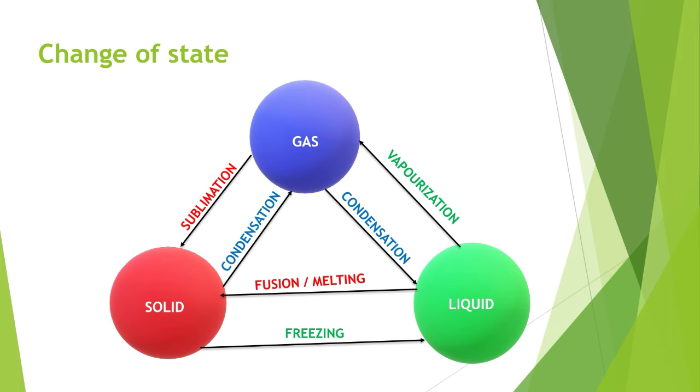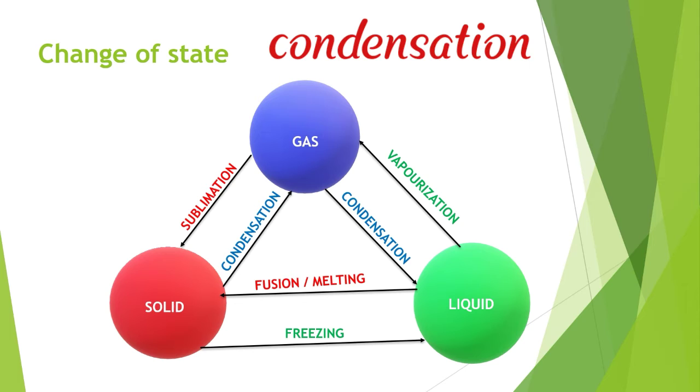Also we should know about what is condensation and freezing. Freezing is also known as solidification. The change of state from liquid to solid is freezing or solidification. Like if you place water in a freezer, it becomes an ice cube, right? So that is the best example. The reverse process, or change of vapor into a liquid, is condensation.